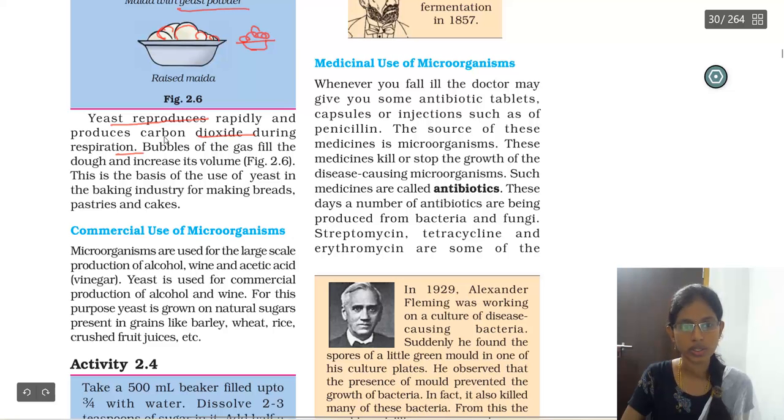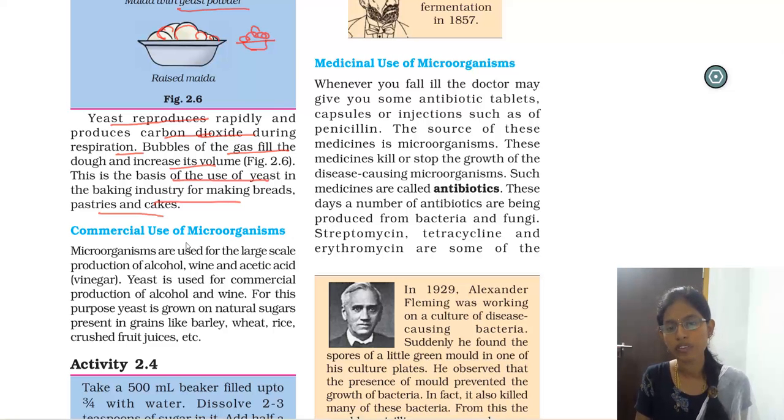And why is it going to rise? Because they are going to produce carbon dioxide. So the bubbles of the gas fill up the dough, and the volume of the dough increases. This is the basis of the use of yeast in the baking industry and for making breads, pastries and cakes. The dough becomes very spongy because of this yeast only.